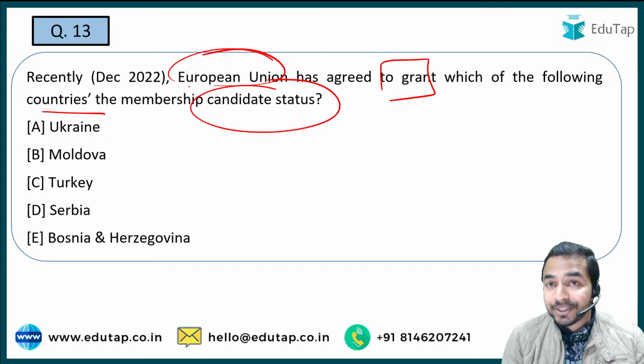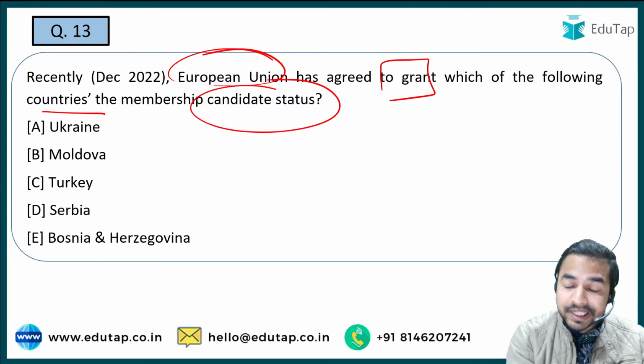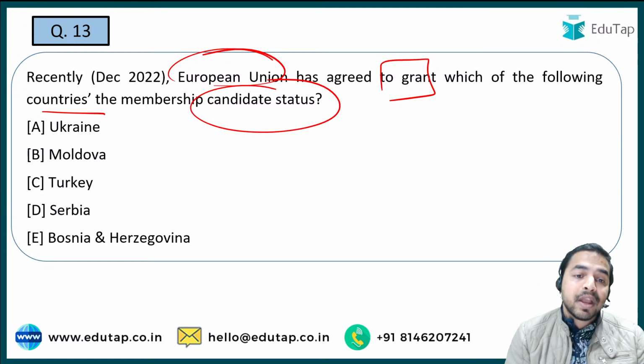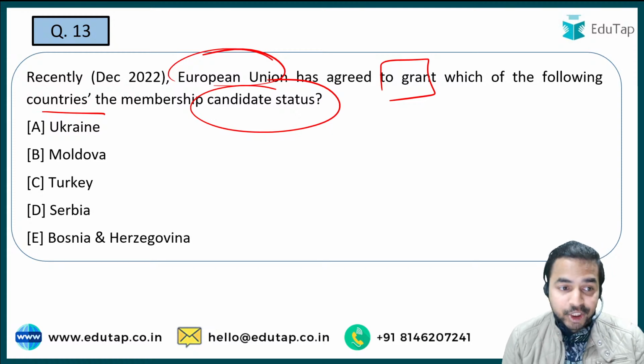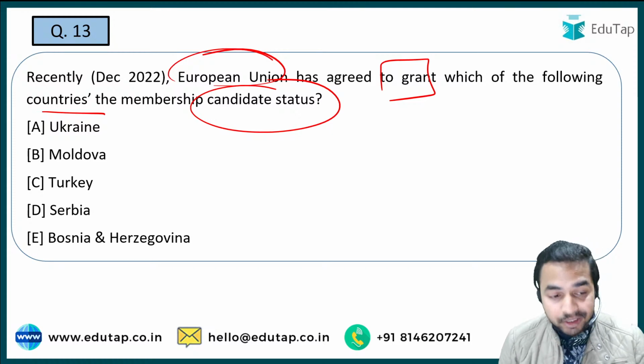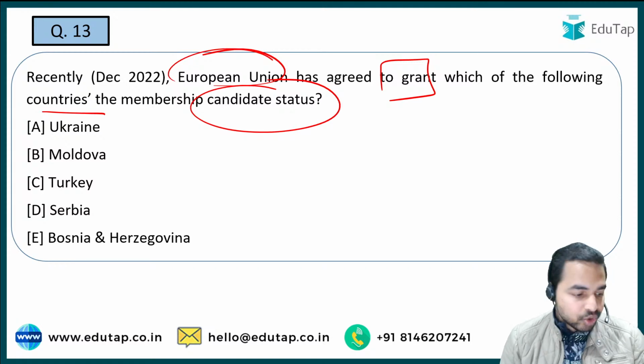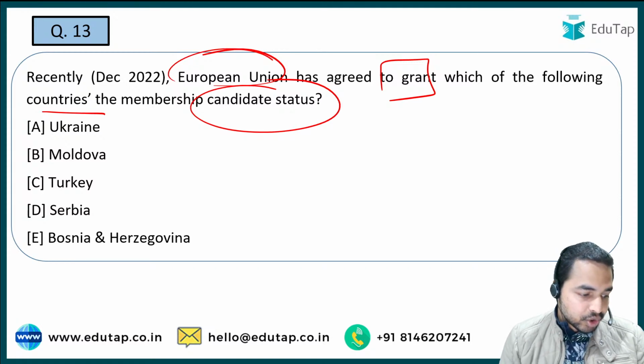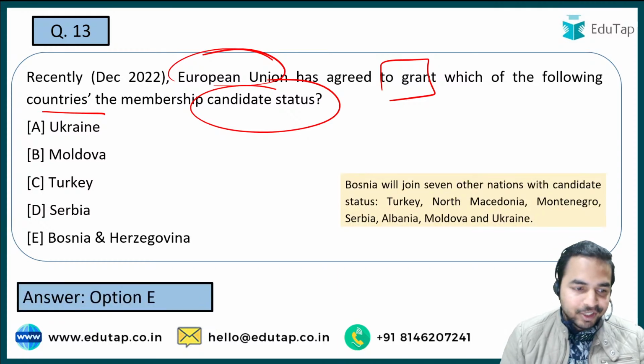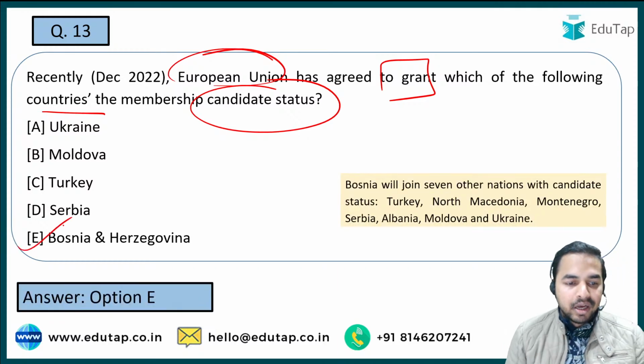तो आपको ये बताना है कि इसमें से वो कौन सी countries हैं जिनको recently European Union ने grant किया है the membership candidate status. Is it Ukraine, Moldova, Turkey, Serbia, Bosnia and Herzegovina? So guys, let me see who will tell me the right answer to question number 13. Absolutely right, guys. The right answer is option E, that is Bosnia and Herzegovina.